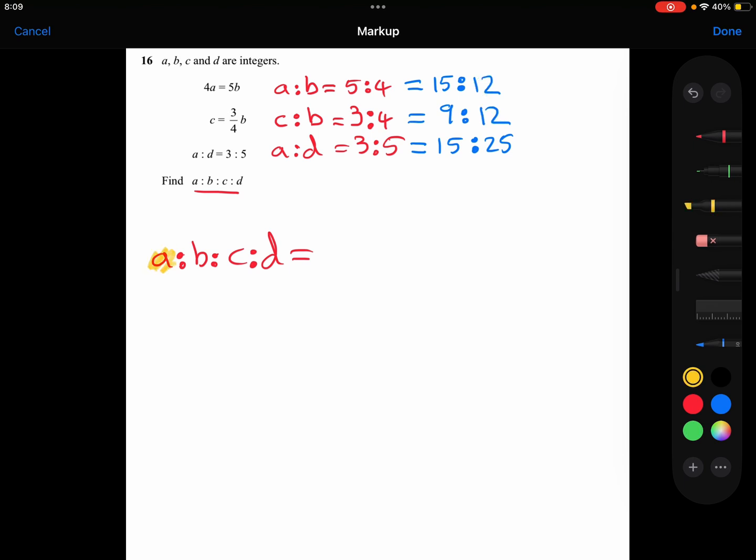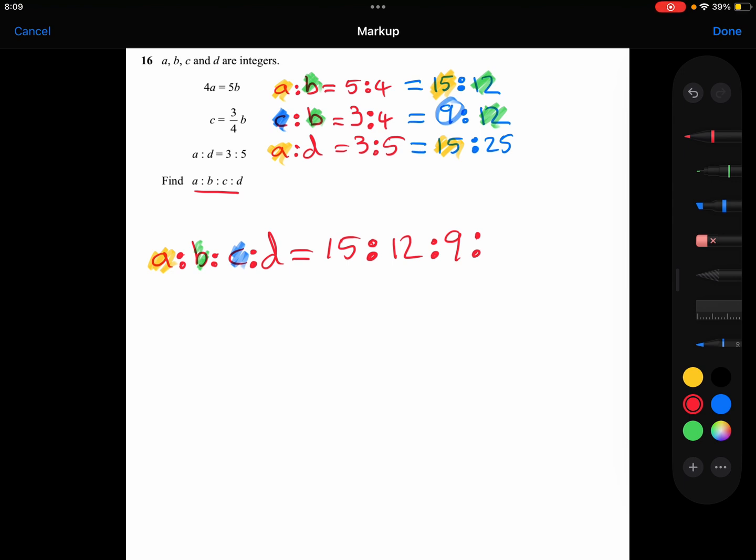So the A part was 15. The B part is 12. The C part next is 9.